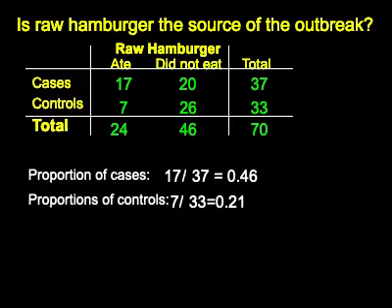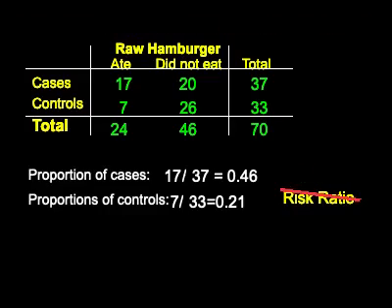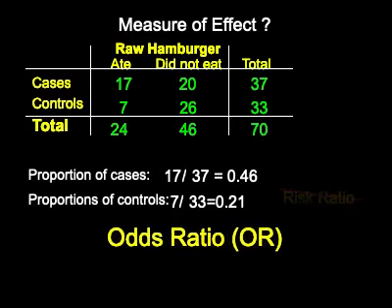Because this is a case control study rather than a follow-up study, these proportions do not estimate risks for cases and controls. Therefore, we cannot compute a risk ratio. So then, what measure of effect should be used in a case control study? The answer is the odds ratio, which is described in the next activity.